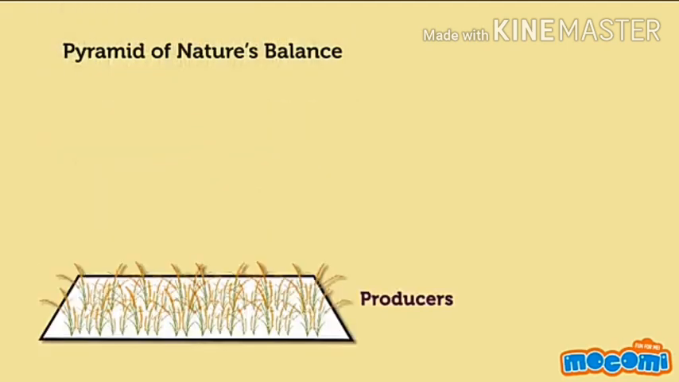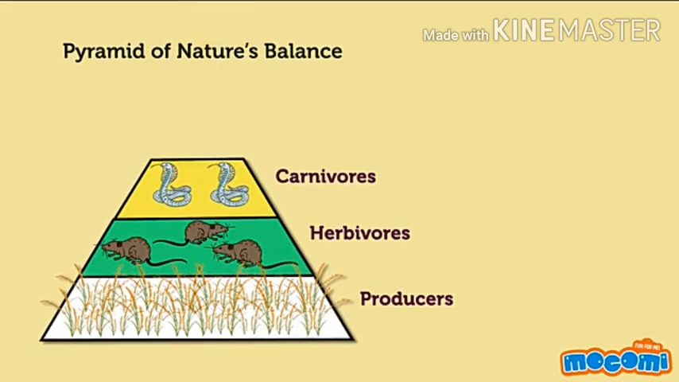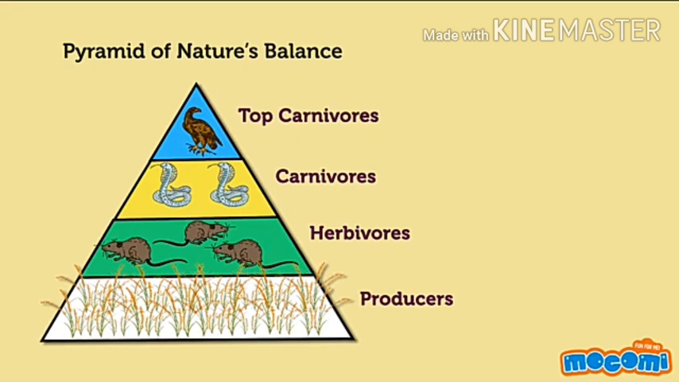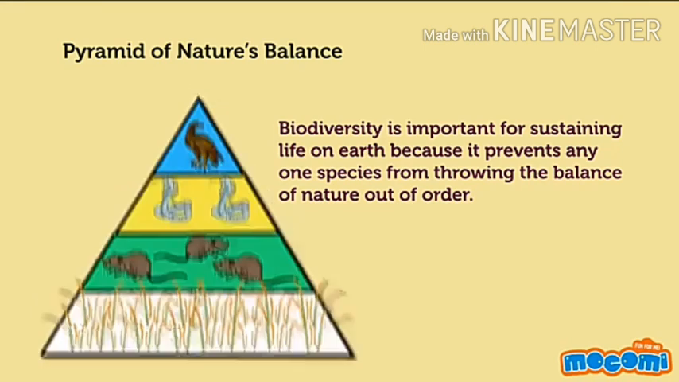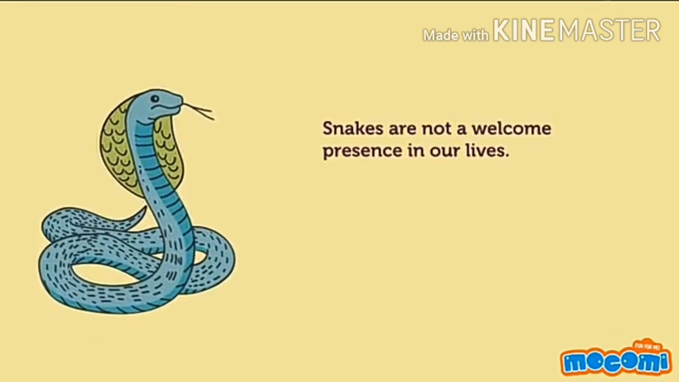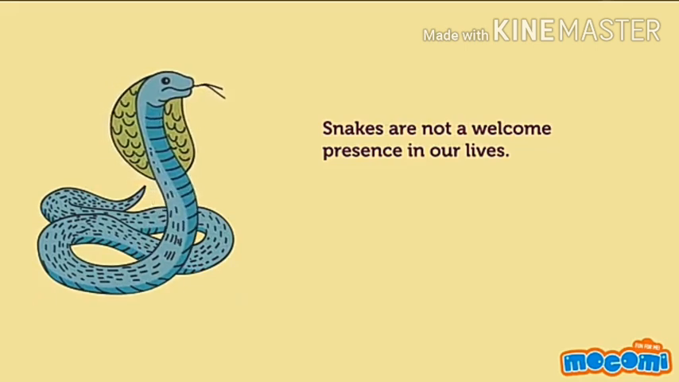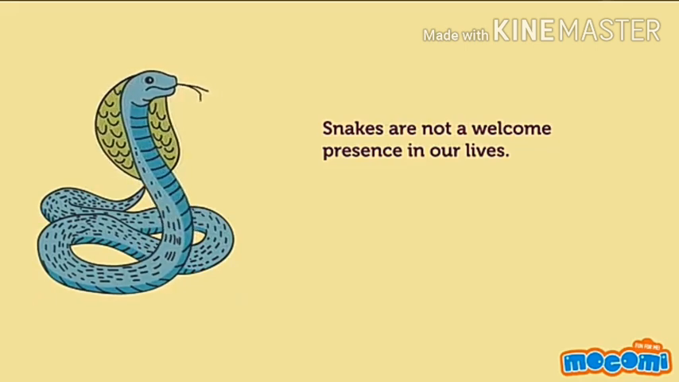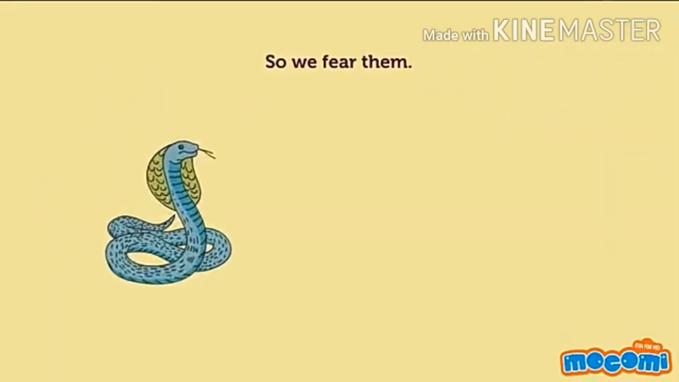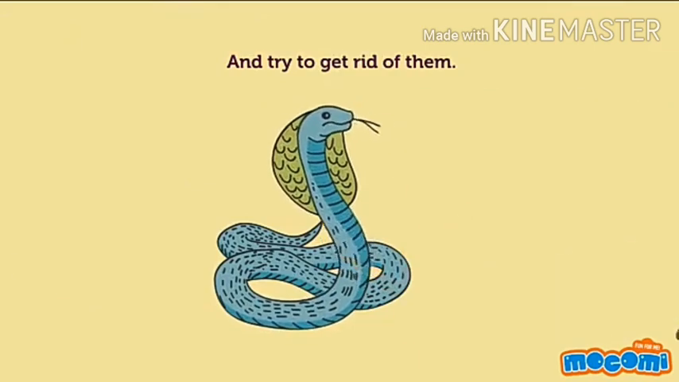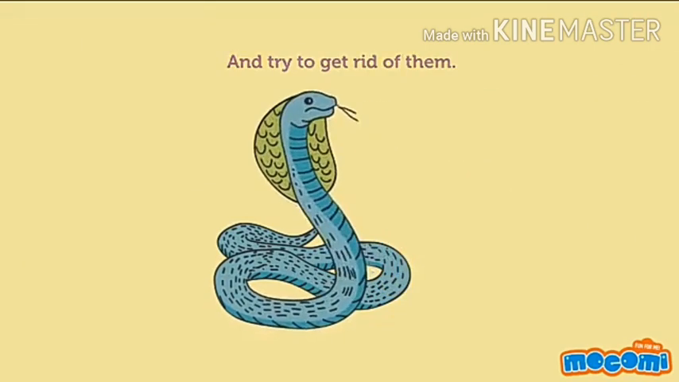Pyramid of nature's balance: producer, herbivore, carnivores and top carnivores. They are interlinked with each other. If we disturb this, it leads to ecological imbalance. For example, if you see a snake, snakes are not a welcome presence in our life. Immediately what will we do? Yes, we fear them and move from that place, or we throw stones and try to get rid of them.